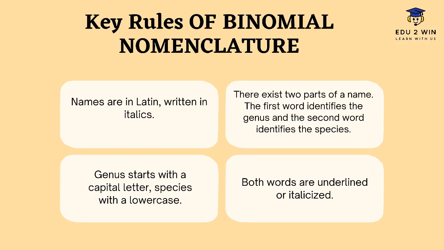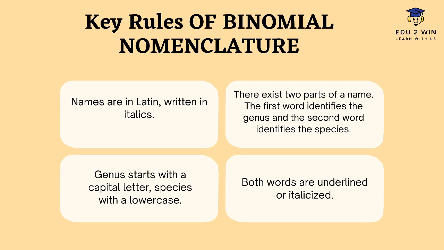When we introduce a system, there will be certain rules. The main four rules of binomial nomenclature are given here. First, the names should be in Latin and written in italics. There will be two parts to a name.